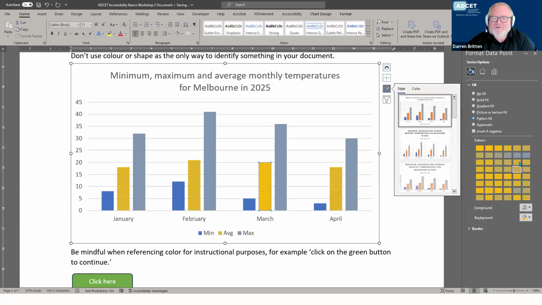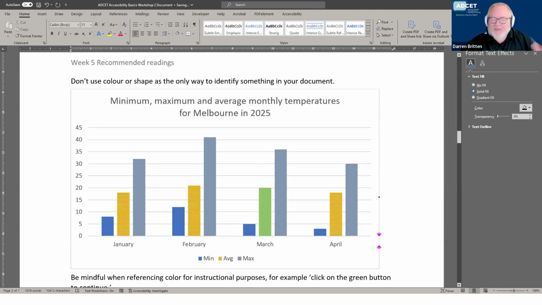So now you can select patterns for the fill at the side. You've got the list of no fill, solid, which is what the colors were to start with. Now you can still pick a color that you wish for a foreground or background color, but you can also put a pattern over the top of that, so it's easy to distinguish between one column and the other. So even if this was printed out or done with grayscale, there's still a way to distinguish the individual columns from each other and not solely using color alone. But again, that could be another whole webinar on its own, putting color inside documents.